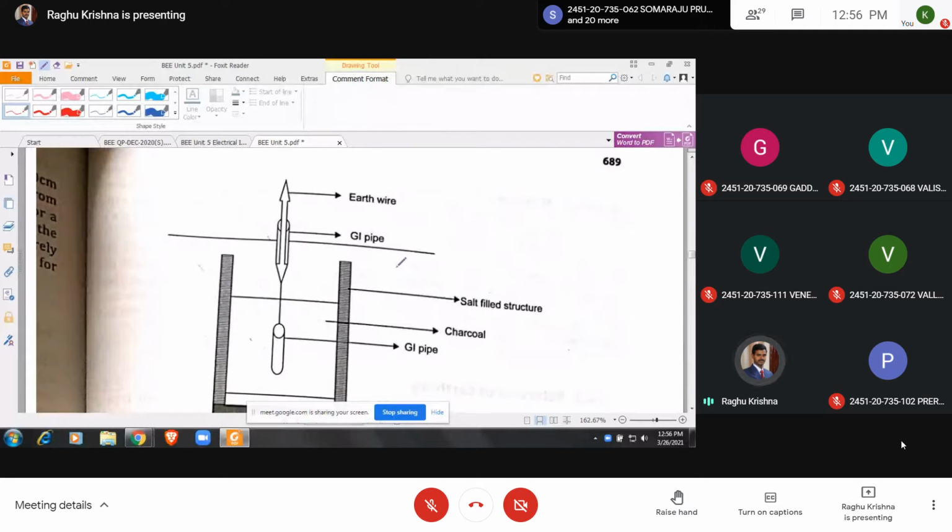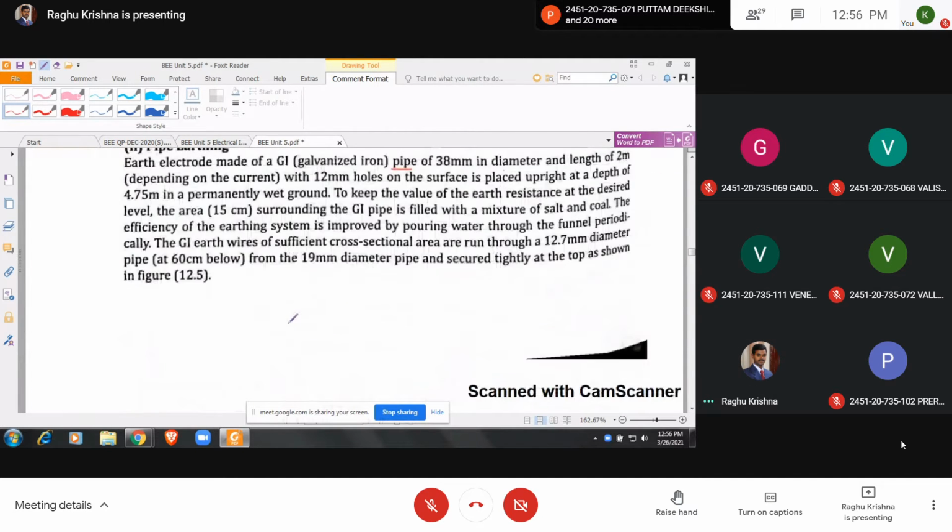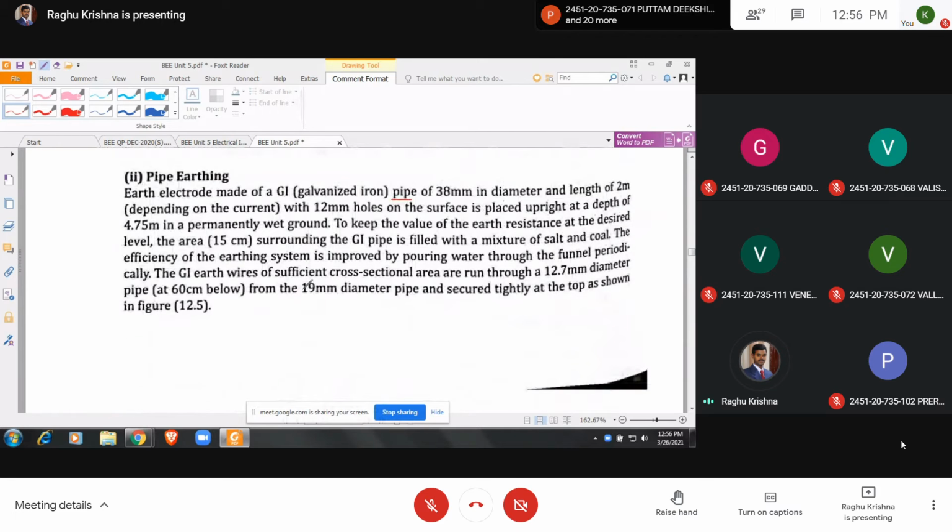So here GI pipe. Here also GI pipe is there, and charcoal, salt. So earthware is connected to GI pipe, and GI pipe is buried in this here. So you can go through these points.